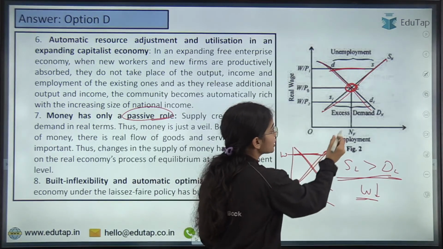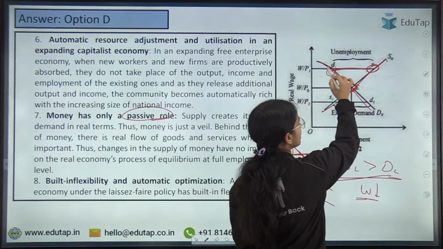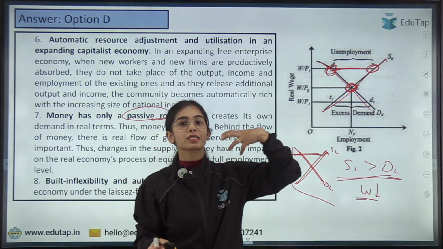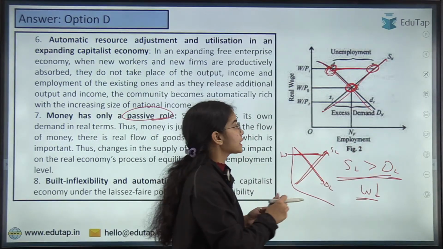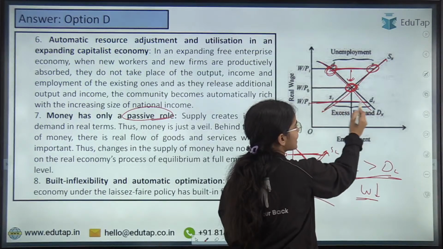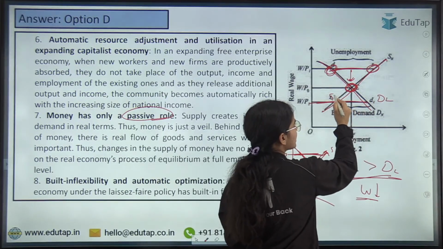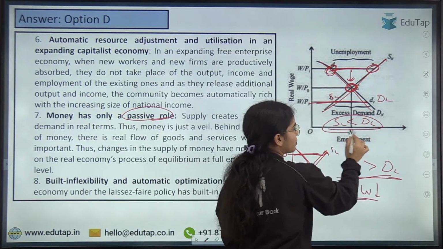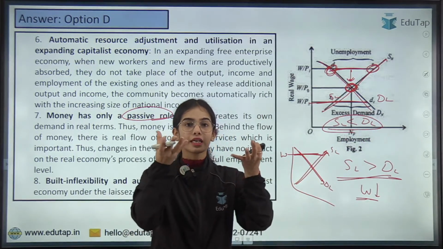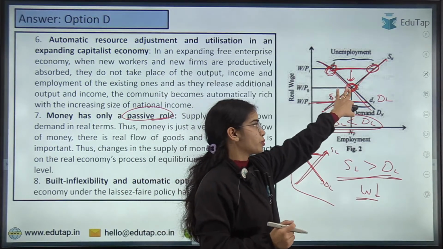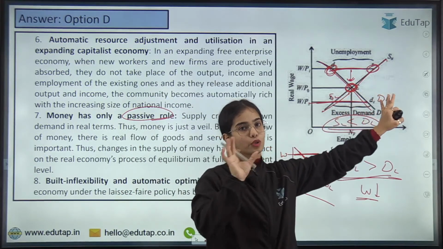Now if there is too much supply of labor and the demand for labor is less, in the case of unemployment, the wages will decrease. When there is excess demand, when the demand of labor is more than the supply of labor, the wages will start increasing because there is too much demand for labor, to reach the equilibrium. At the equilibrium, demand is equal to supply.